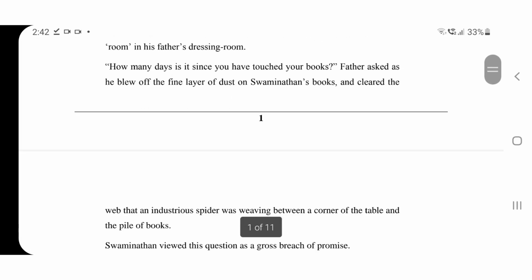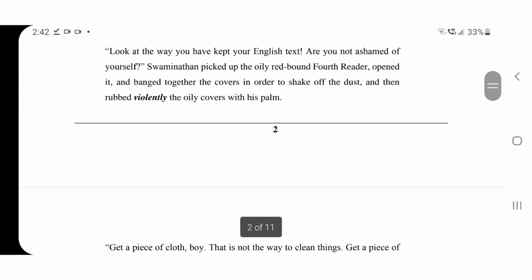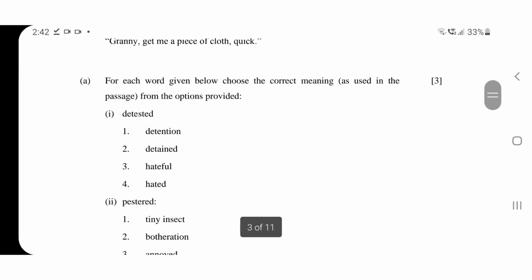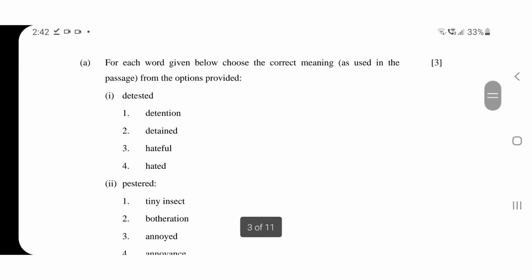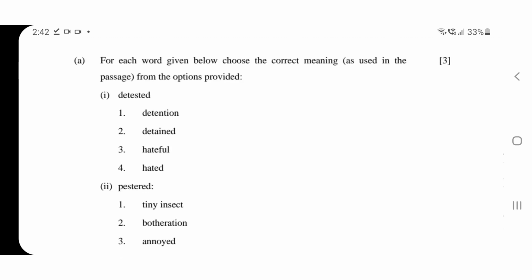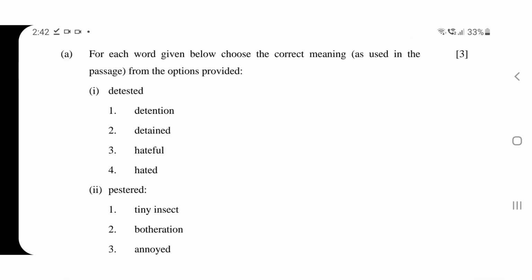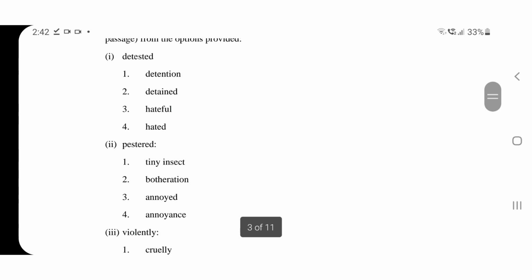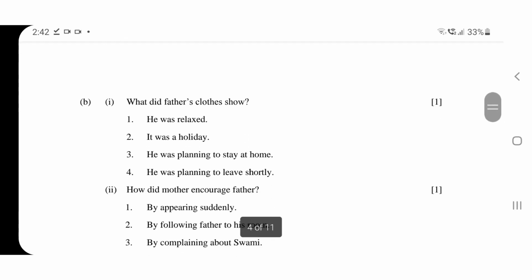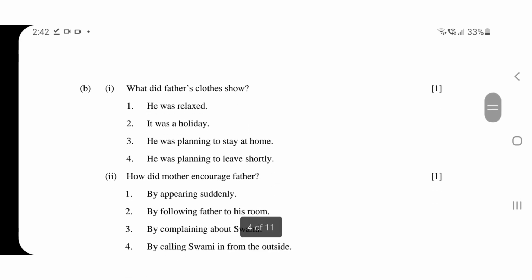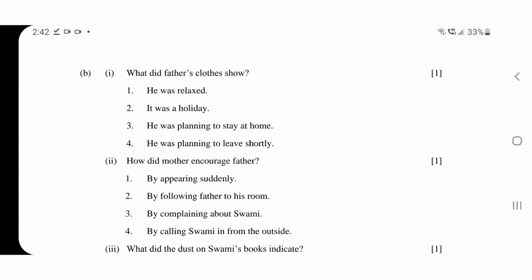Now let us go through it and see what is there. Okay, A1, 3 meanings are there, but in the previous paper there were 3 options for each bit, but here there are 4 options. So there is more confusion in this paper, and it is tougher, as you can see. And in the previous paper there were 6 questions of 2 marks each, but here it is changed. 1 question, 1 mark. If you answer 1 question, then you will get 1 mark, as you can see here.